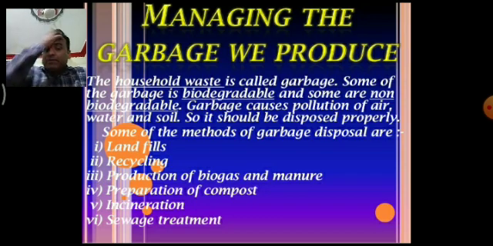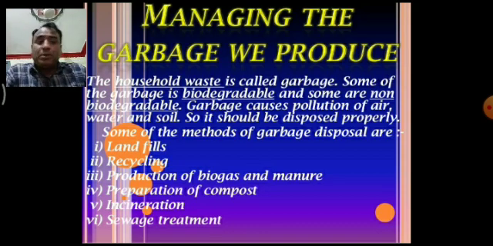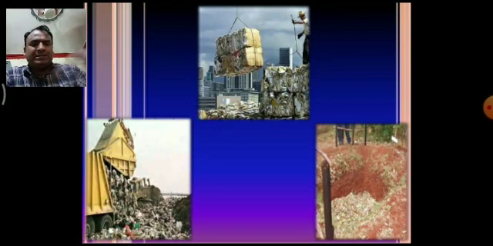First, the household waste is called garbage. Some of the garbage is biodegradable and some is non-biodegradable. Garbage causes pollution of air, water and soil, so it should be disposed of properly. Some of the methods of garbage disposal are landfills, recycling, production of biogas and manure, preparation of compost, incineration, and sewage treatment. This is all about the garbage which we produce during our activities.